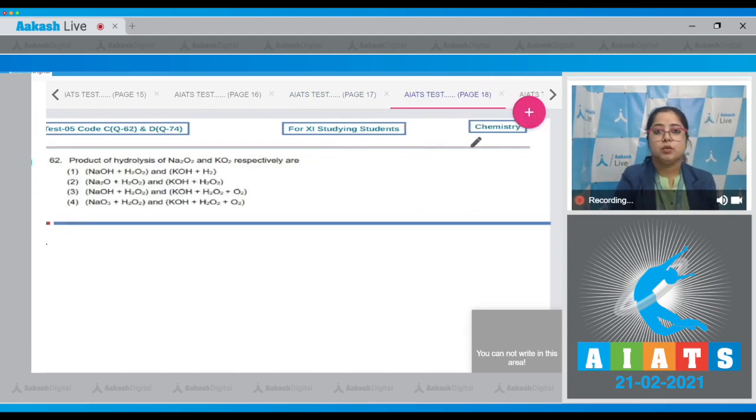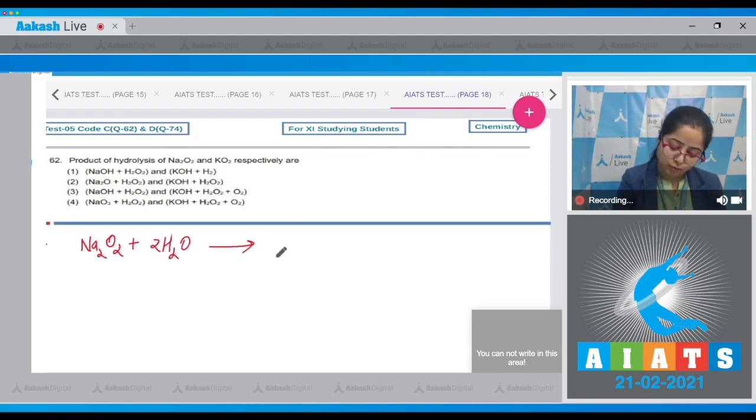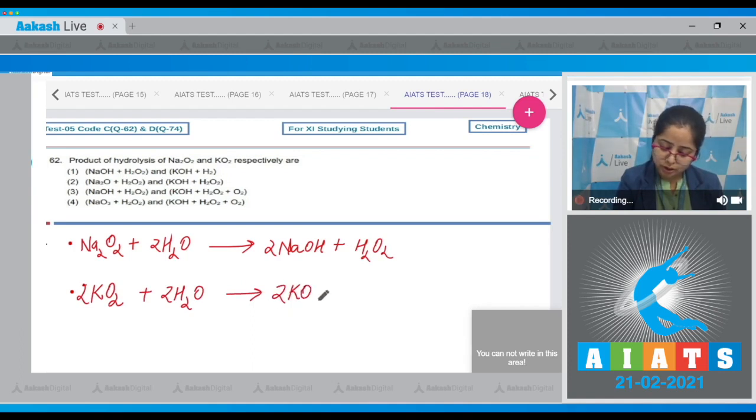Moving to the next question, which is question number 62. Let's read it. Product of hydrolysis of Na2O2 and KO2 respectively are. Student, I'm writing the reaction. Na2O2 on reaction with H2O forms 2NaOH and H2O2. Also, KO2 on reaction with H2O forms KOH and H2O2 and O2. That means the correct answer is option number 3.